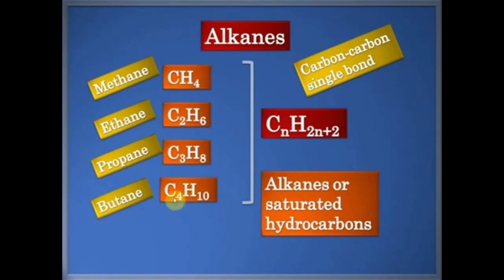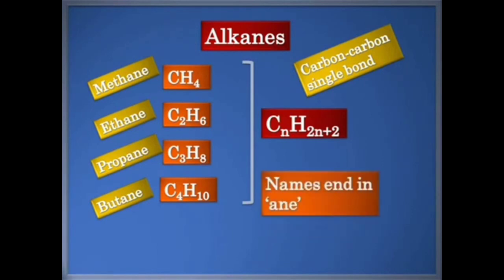What will happen if an alkane has 5 carbon atoms? Then it will be called pentane. An alkane with 6 carbon atoms will be hexane. Then you get heptane, octane, nonane, decane. All these might seem very difficult, but don't worry. You don't have to remember all the names, but basically all alkanes have ane in them. Understood? That's what you must remember.